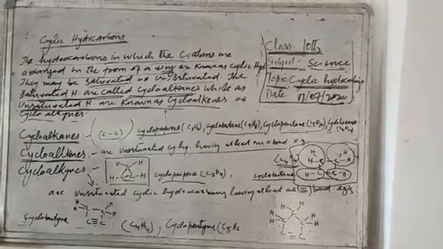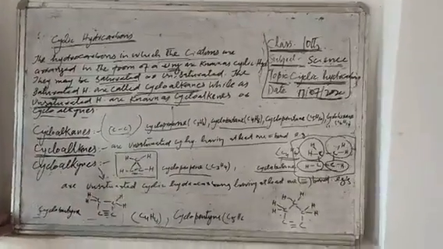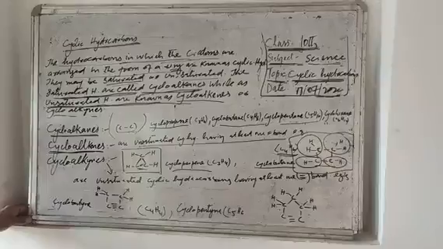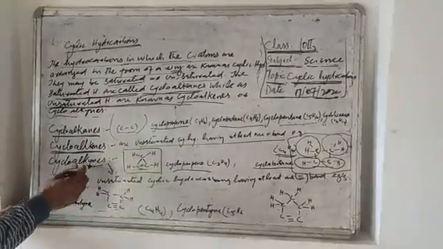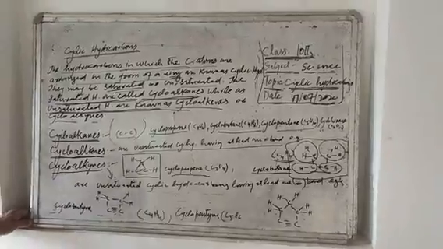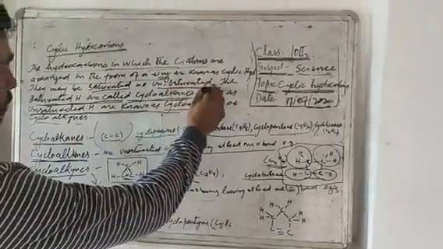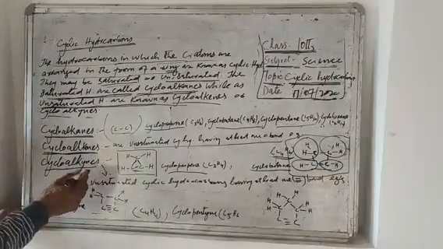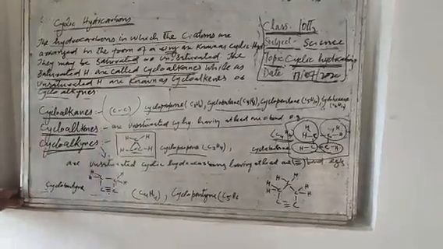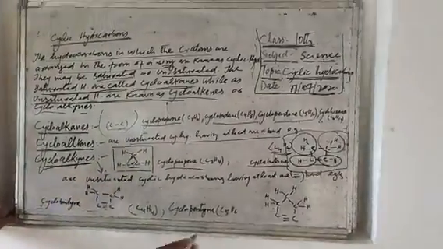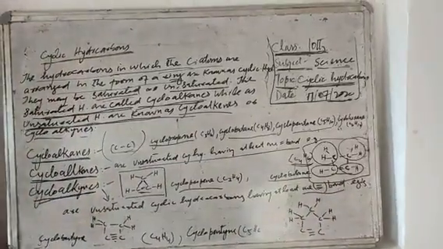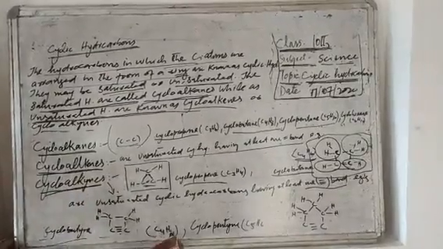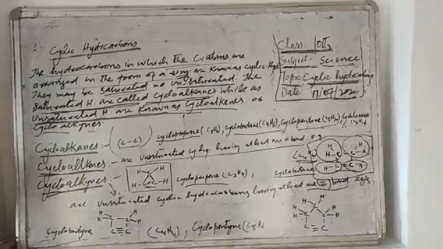So we can say cycloalkenes are the unsaturated cyclic hydrocarbons having at least one double bond between carbon-carbon atoms. One more example of cyclic hydrocarbons which comes in the list of unsaturated cyclic hydrocarbons, that is cycloalkynes. Cycloalkynes are the unsaturated cyclic hydrocarbons having at least one triple bond between carbon-carbon atoms. The example for this is cyclobutadiene C4H4.